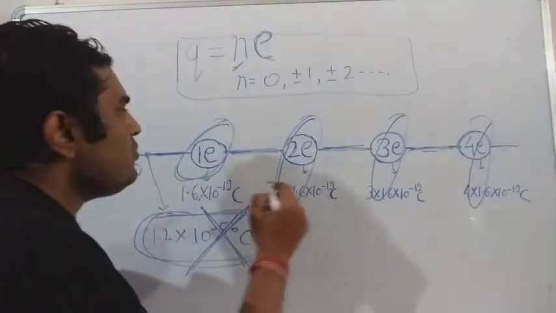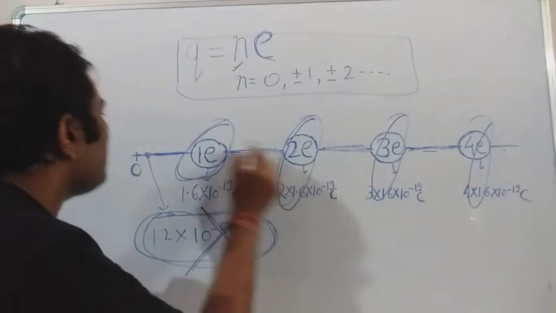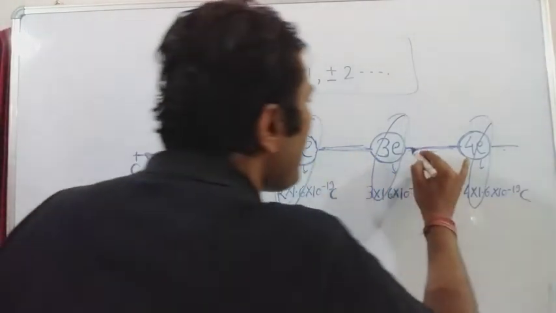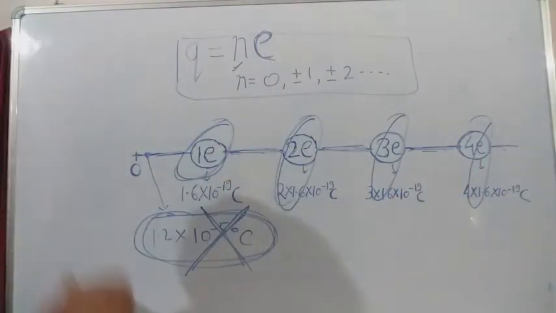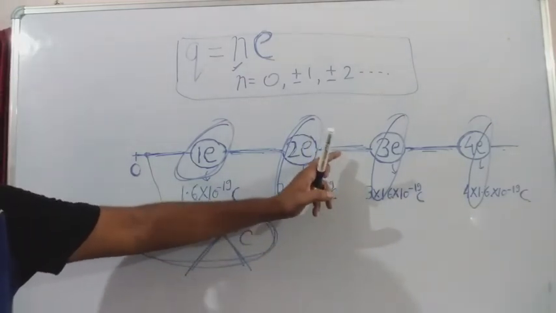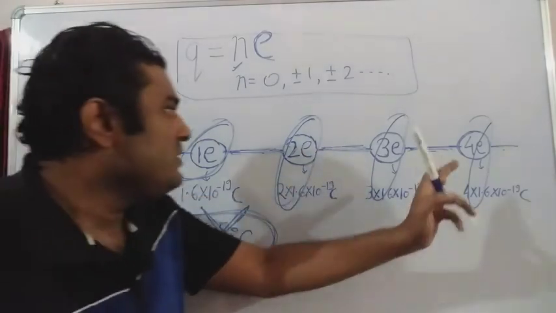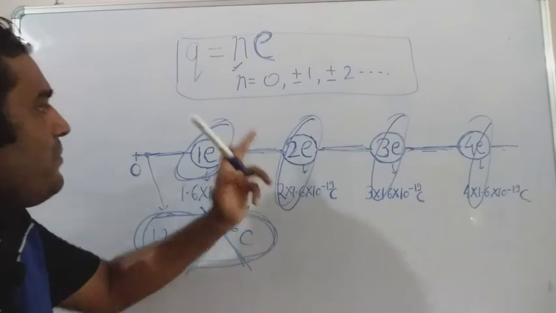But the values that lie here will not be possible as a charge. Is that clear? These values can't be taken for charge.